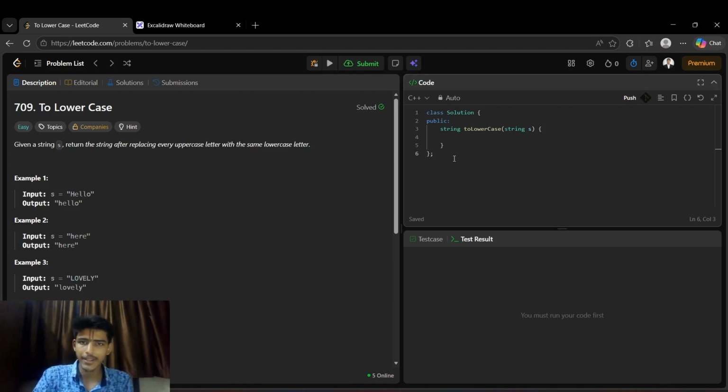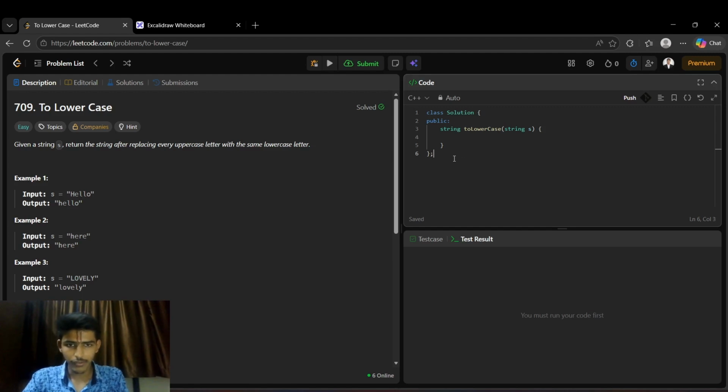Let me give an example. If we are on capital A, its ASCII value is 65. Then we need to convert it to small a, so we just add 32 to it. After adding 32 to 65, we get 97, which is the ASCII value of small a. So after adding 32, we can convert capital A to small a, which is our task. So let's do that.